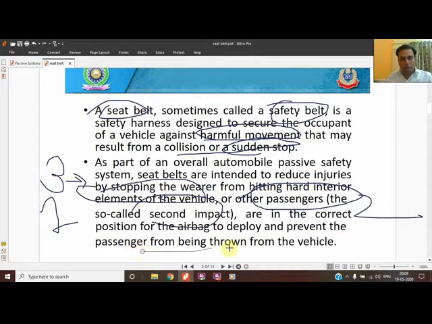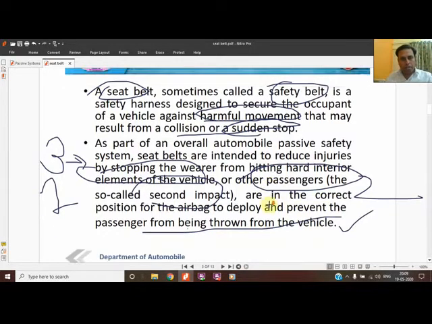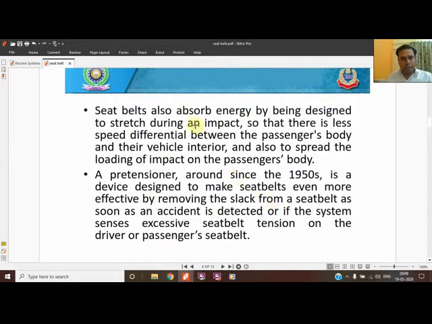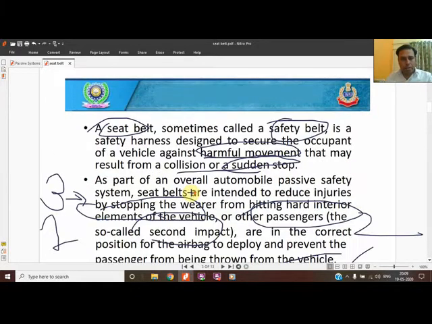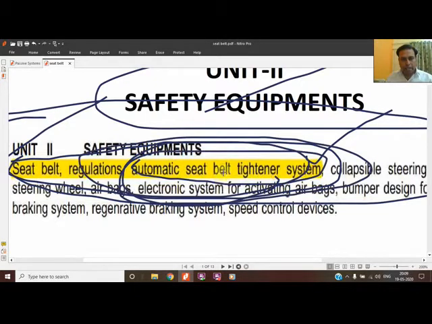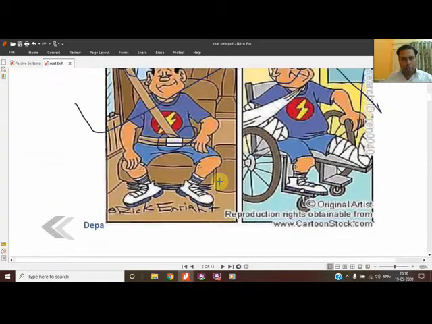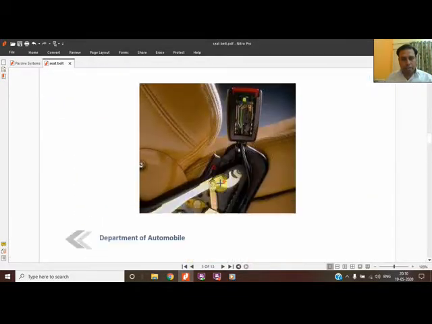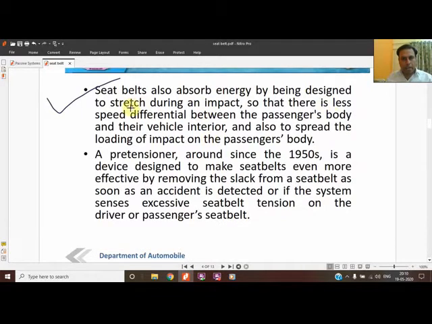And prevent passengers from being thrown out. This is the main thing, that the driver or the passenger should be intact in the vehicle itself, safely secured. So it is a remarkable discovery. And the seat belt absorbs energy by being designed to stretch during an impact. These days we have the pre-tensioned seat belt, so that's why in your syllabus the important thing they have written is that we have to cover all the seat belt tightener systems. So we will cover these types of tightener systems. That's why they have written absorb energy by stretch. The stretch is done by the tightening system.